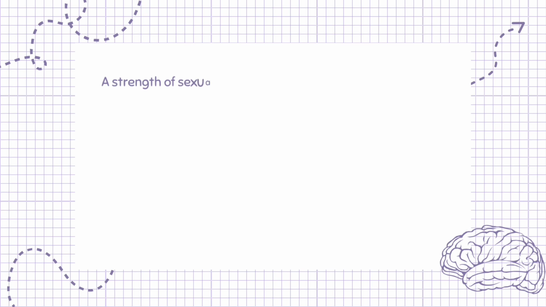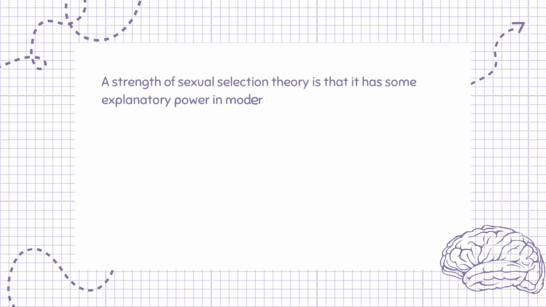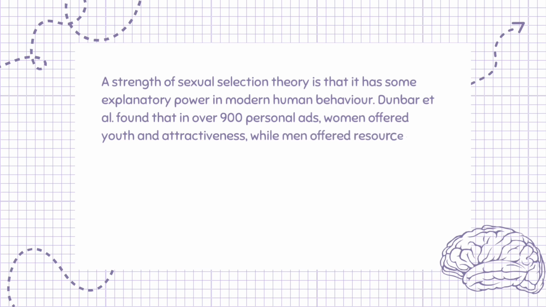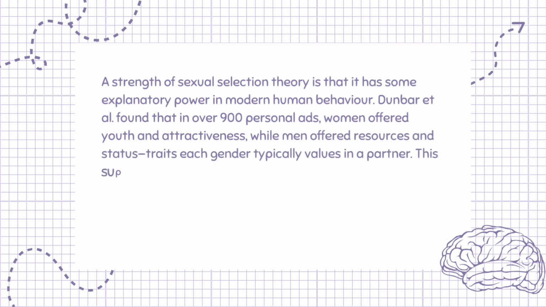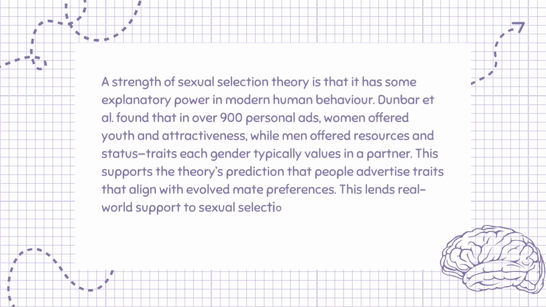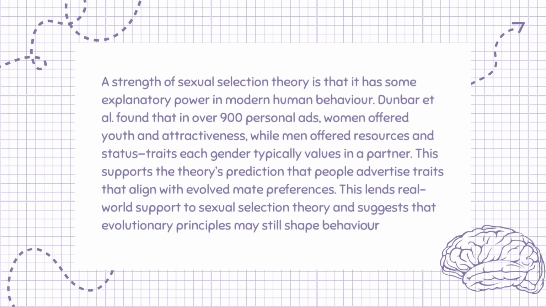A strength of sexual selection theory is that it has some explanatory power in modern human behavior. Dunbar et al. found that in over 900 personal ads, women offered youth and attractiveness, while men offered resources and status, traits each gender typically values in a partner. This supports the theory's prediction that people advertise traits that align with evolved mate preferences. This lends real-world support to sexual selection theory and suggests that evolutionary principles may still shape behavior today.